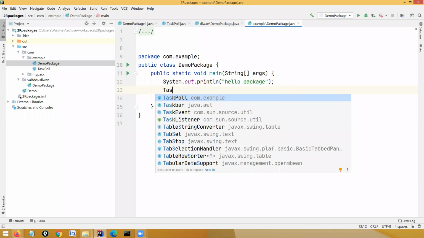The default access provided to the class means it's only accessible within the package in which it is declared. So this particular TaskPool is only accessible within the example package, not outside that package. Because the demo package is available inside the example package, I will be able to reuse this class.